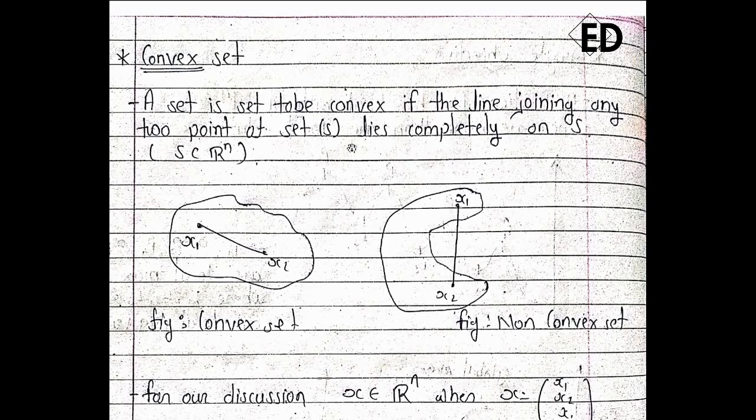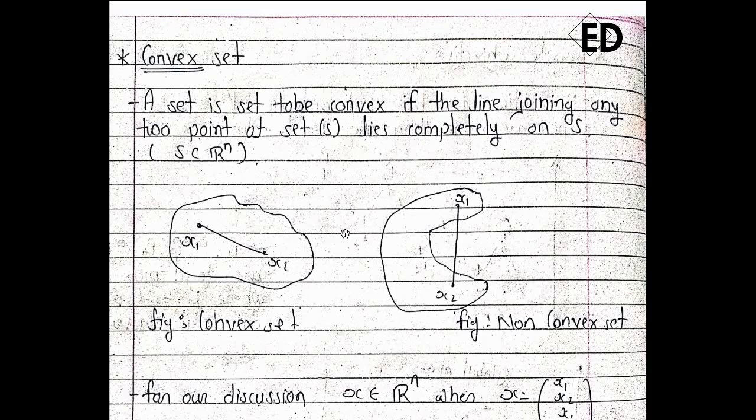Let's see some of the definitions. What is a convex set? As written here, a set is said to be convex if the line joining any 2 points of the set lies completely in the set. So let's discuss this definition by using this example. This type of set is called a convex set, and this type of set is called a non-convex set. Why? Because of the line, as it is written here, the line joining any 2 points of the set.